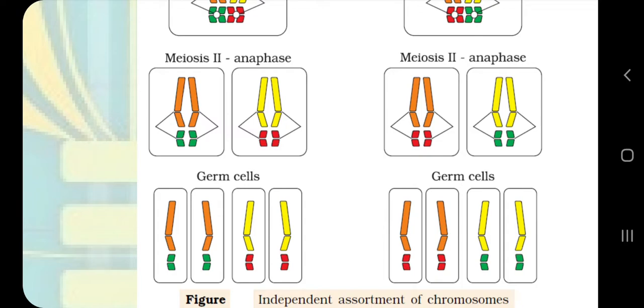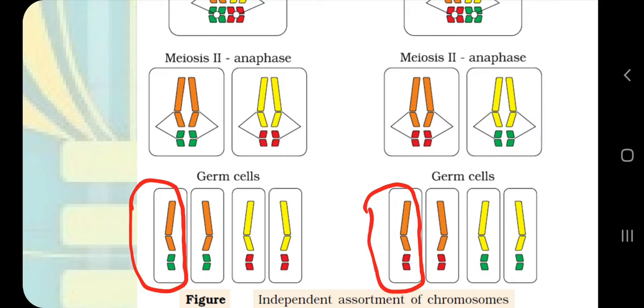So in the first case you can see the orange chromosome is always with the green chromosome, and in the second case you can see the orange chromosome always with the red chromosome. Let's consider another case.